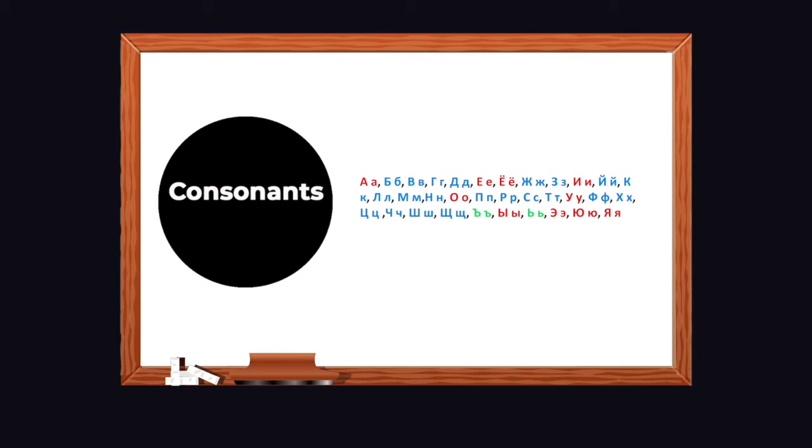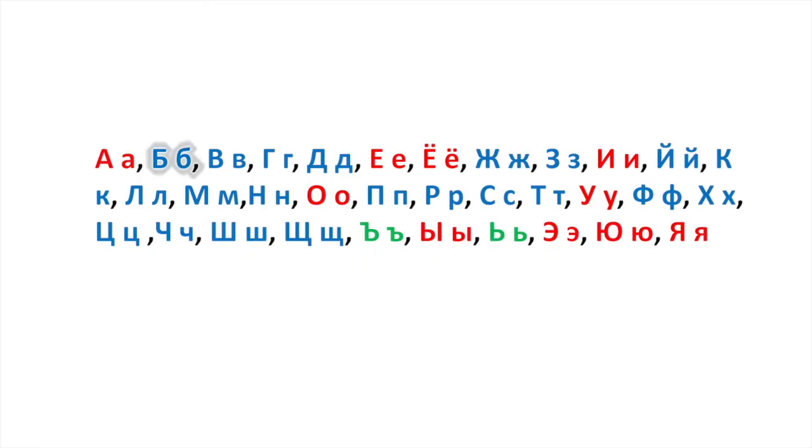I am going to pronounce them one by one, and I recommend my learners to listen clearly: be, ve, ge, de, zh, z, i, k, l, m, n, p, r, s, t, f, kh, ts, ch, sh and shch.